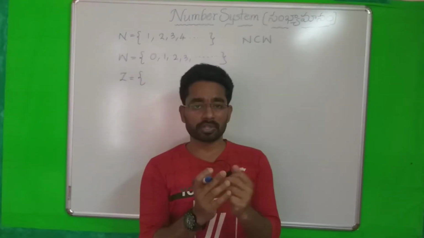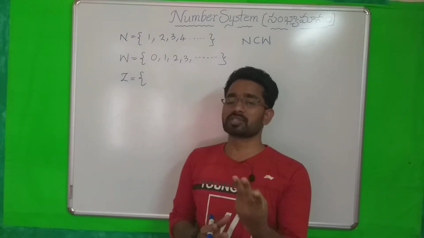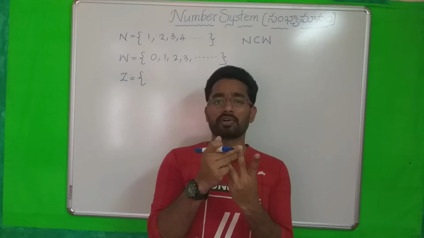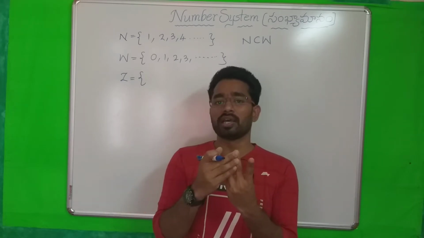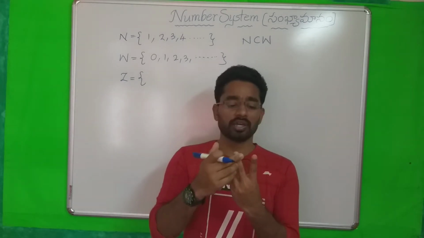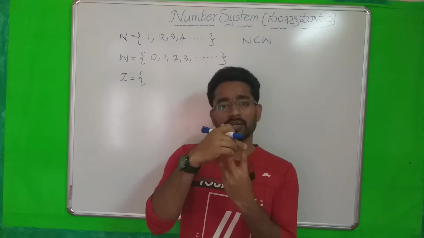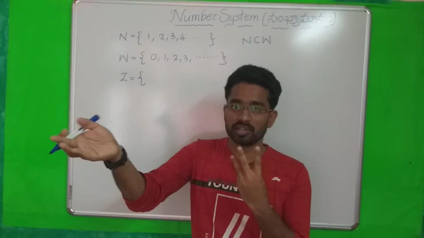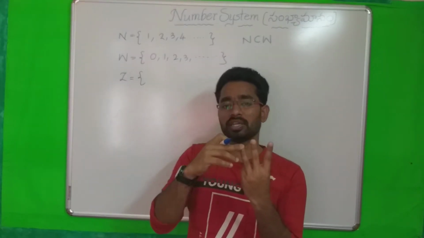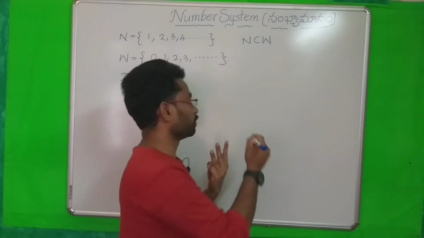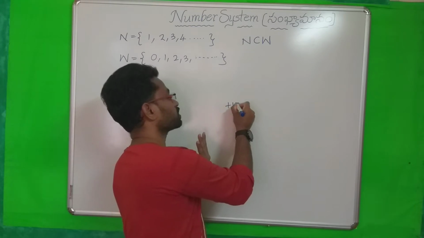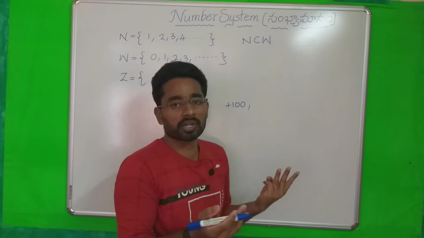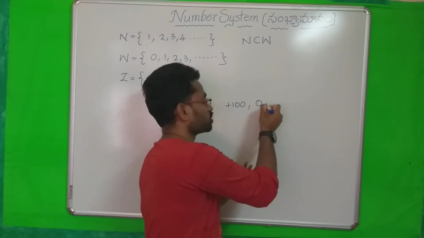For example, I am taking one example. There are 3 persons. One person has 100 rupees, and the second person does not have any money and does not have any debt either. The third person does not have any money, and he needs to give 100 rupees to another person. Compared to these three, the first person is positive, having 100 rupees, means plus 100. The second person has no money and no debt, so he is at 0.